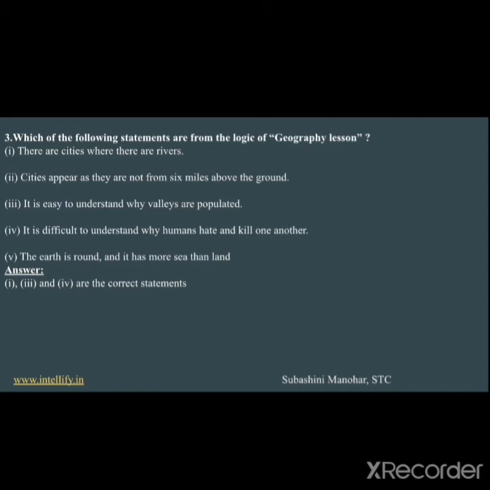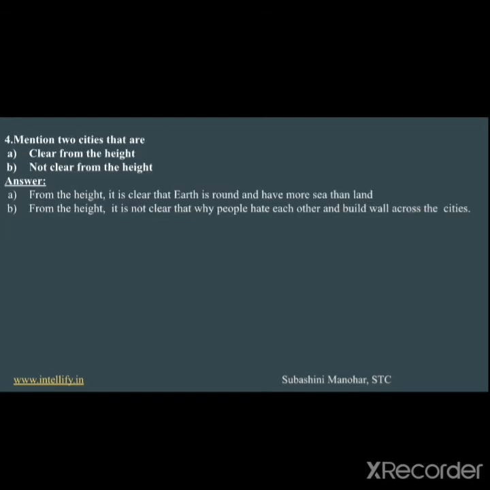There are cities where there are rivers. It is easy to understand why valleys are populated. It is in the second stanza. It is difficult to understand why humans hate and kill one another. This is in the third stanza. So these 3 are the correct statements.